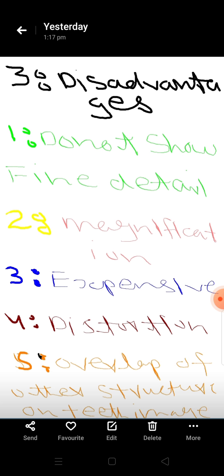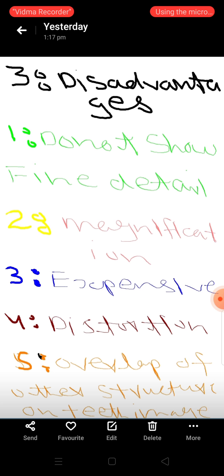The fourth disadvantage is distortion. There is distortion of the image when there is error like patient positioning error, patient preparation error, and patient movement during the OPG cycle. This is the fourth disadvantage, distortion.